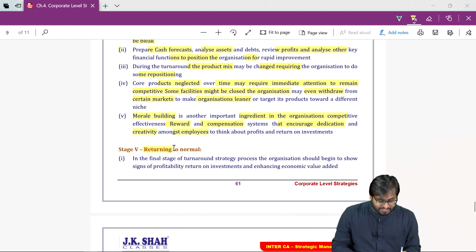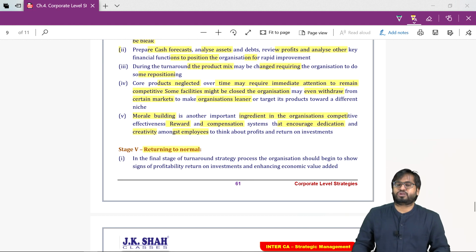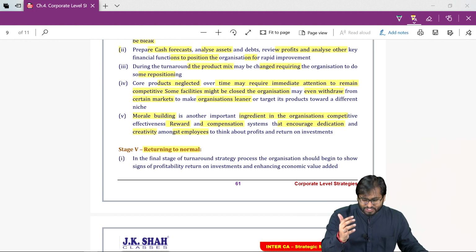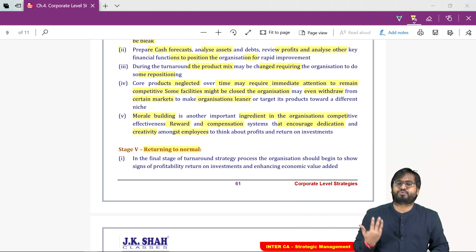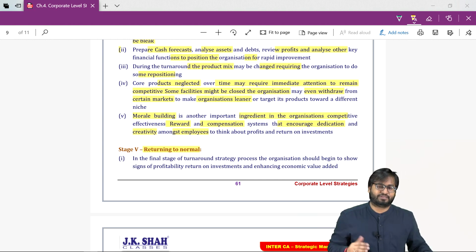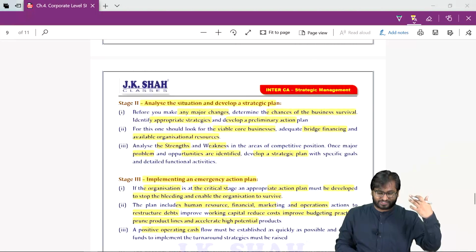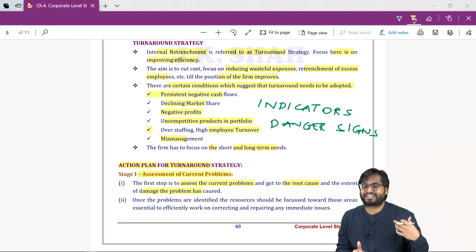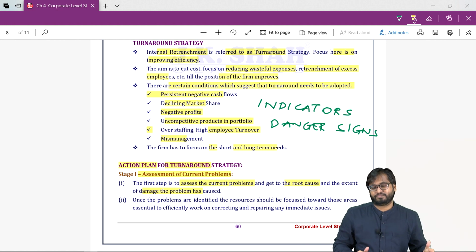And the last step is to return to normal. In this final stage, the organization has started showing signs of improvement. They have started making profits. If you remember all the indicators, negative profits. Now the organization has started making profits.